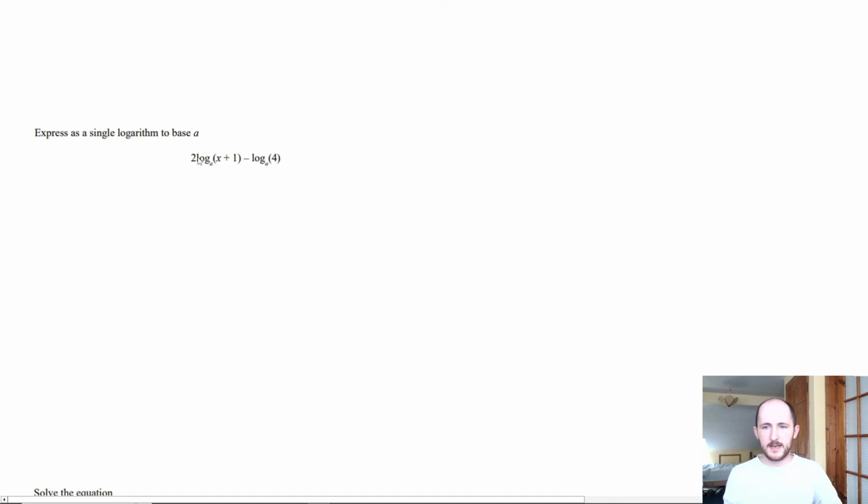So what we're going to do? Well, again, what you're not going to do is do the subtraction rule straight away. Because remember, this 2 is only affecting this first logarithm. You use the power law first. So log a, and that becomes x plus 1 all squared. Now, does it matter that it's log a? Of course not. a is just a number I don't know, so I still treat it as a number. So that just becomes log a.